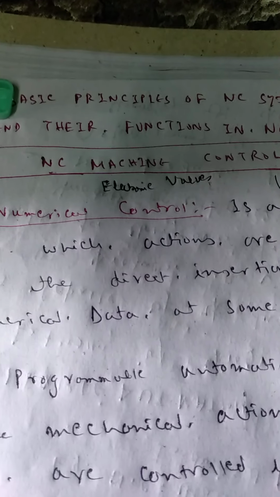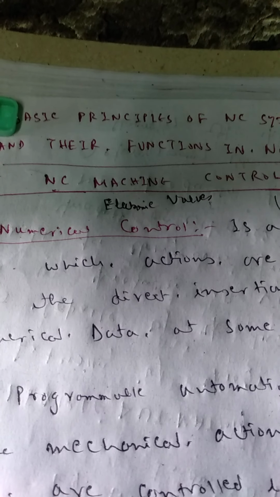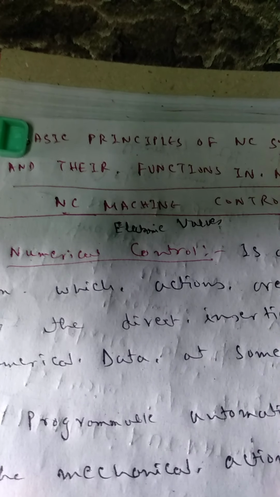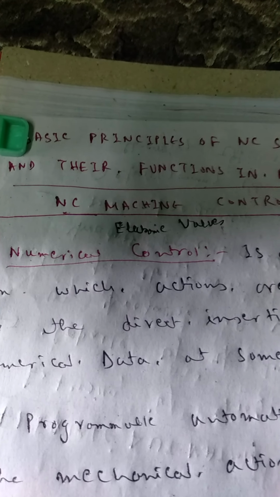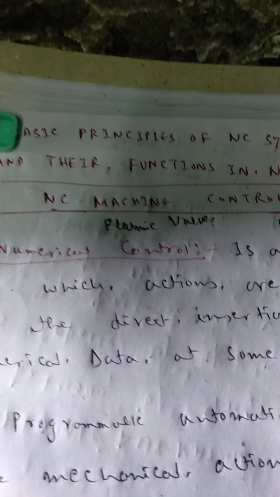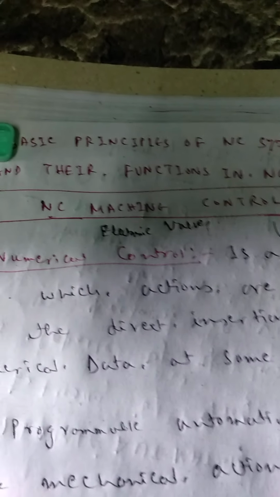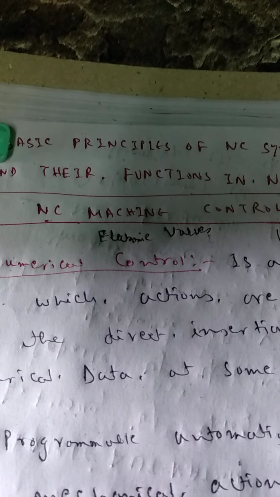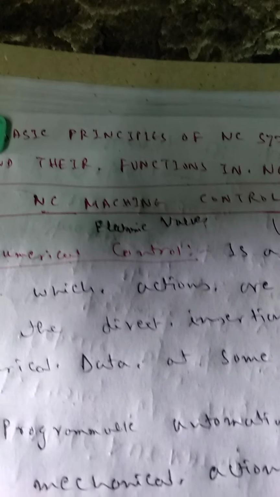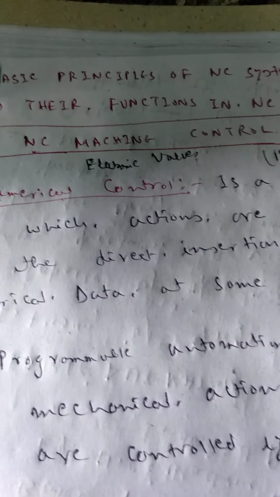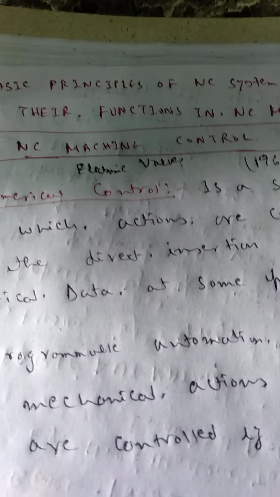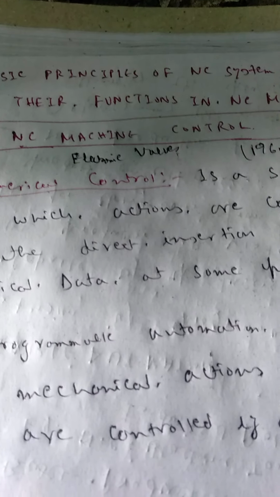Since this program is the controlling point for the manufacture of the product, the machine becomes versatile and can be used for manufacturing any part. The functions of these NC machines are controlled electronically, hydraulically, or pneumatically.